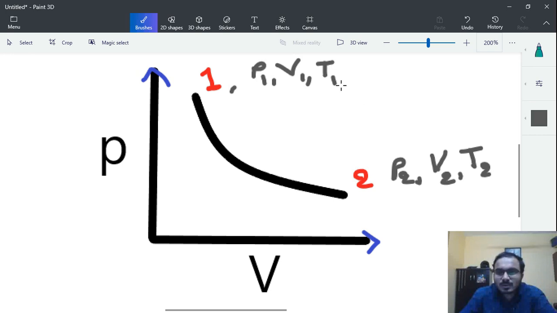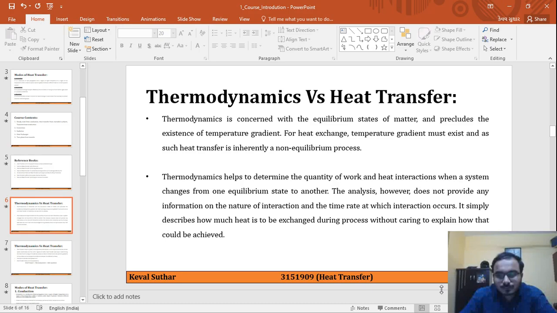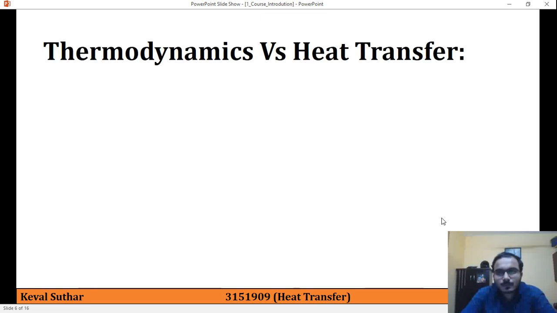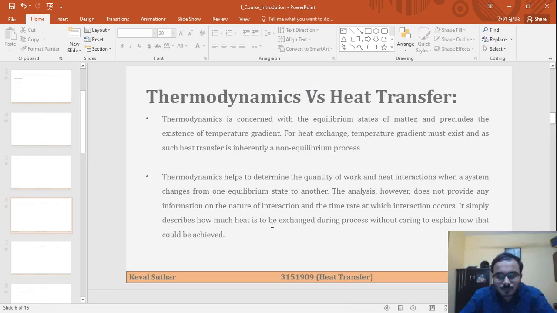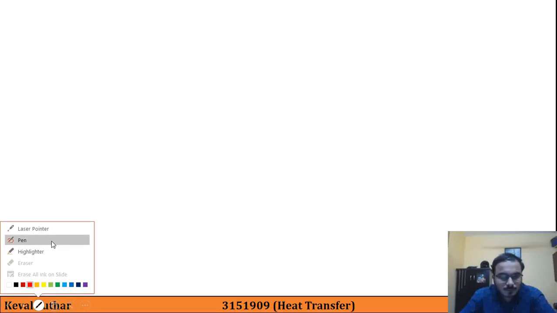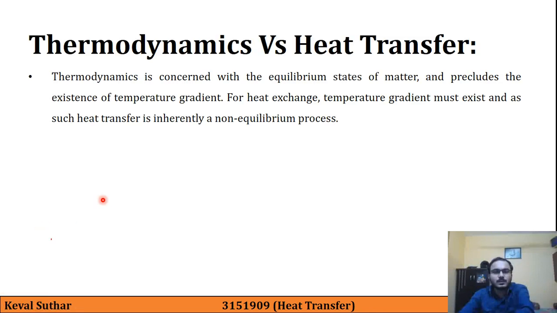The journey from T1 to T2 is actually a non-equilibrium condition, and that we will study in heat transfer.